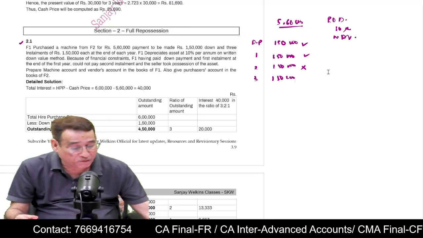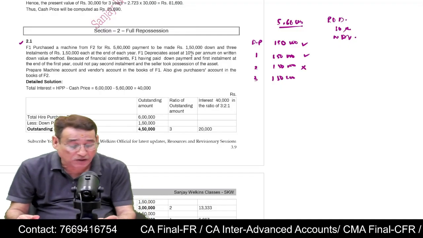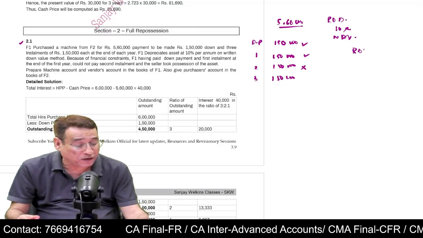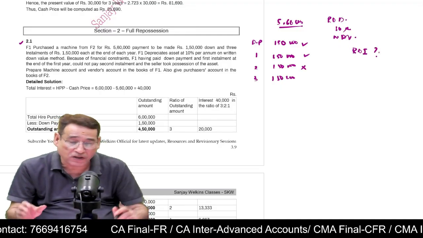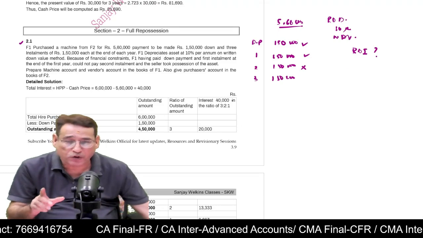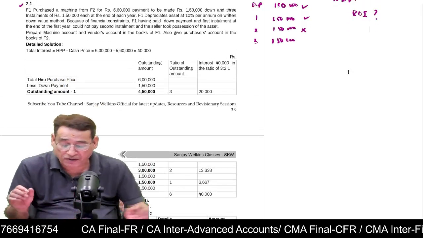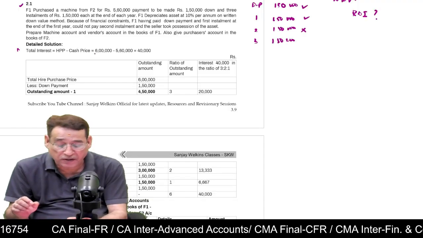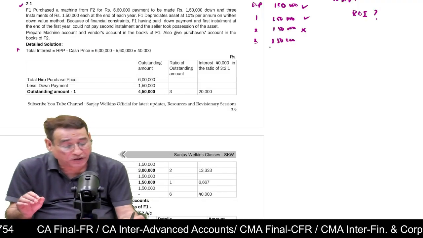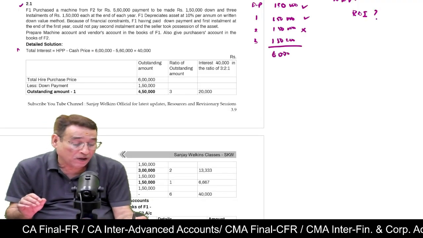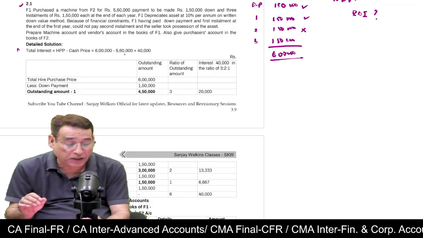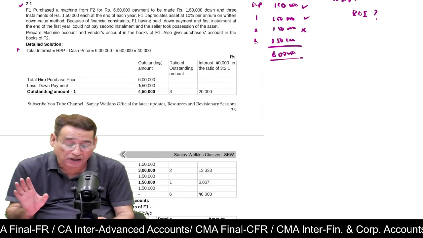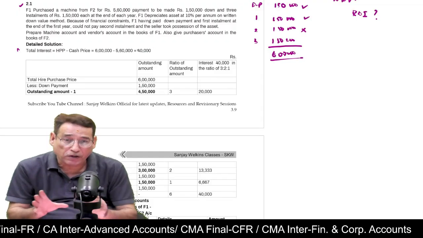So under this, first of all, remember one thing: in this question, the rate of interest is not given. Your first step should always be to compute the interest. In order to compute the interest, as I told you, when the rate of interest is not given, you take the total hire purchase price, which is 6 lakh, down payment plus installments, and subtract the cash price, which is 5,60,000. So 40,000 will be your interest.